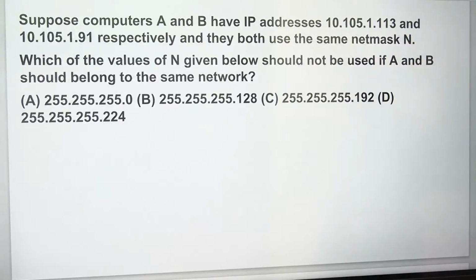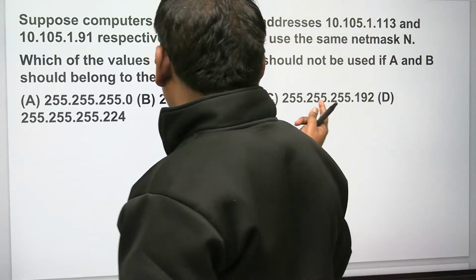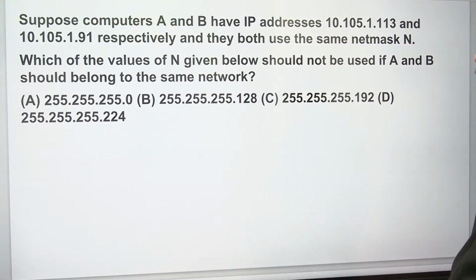Try this. Suppose computers A and B have IP addresses given, and they both have the same net mask n. Which of the following values of n should not be used if A and B should belong to the same network? Can you try once? What is the answer of this problem?